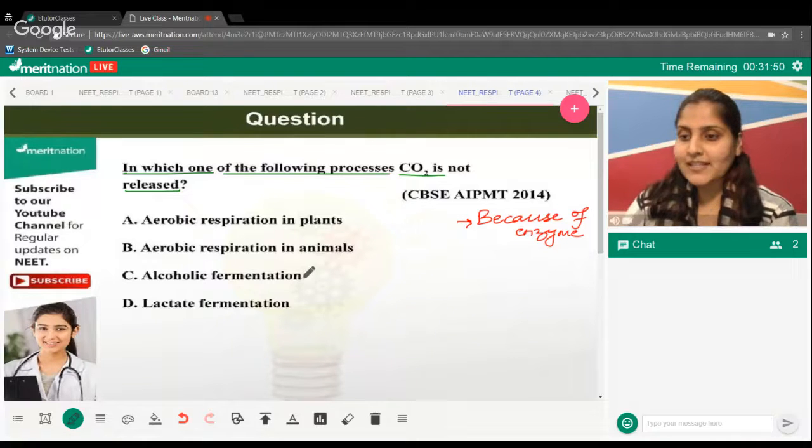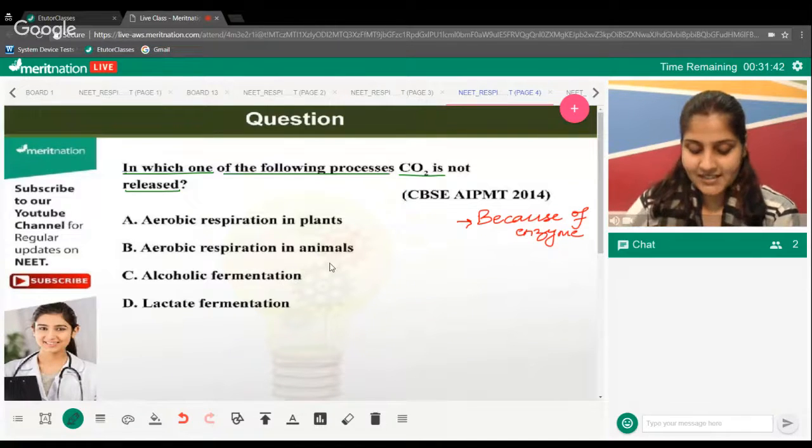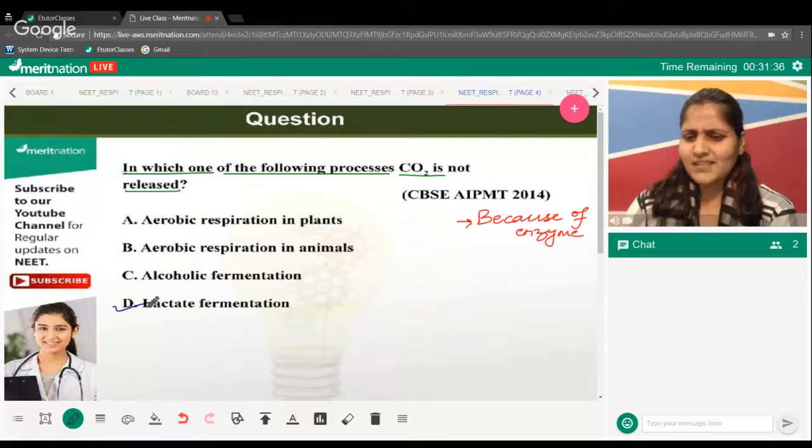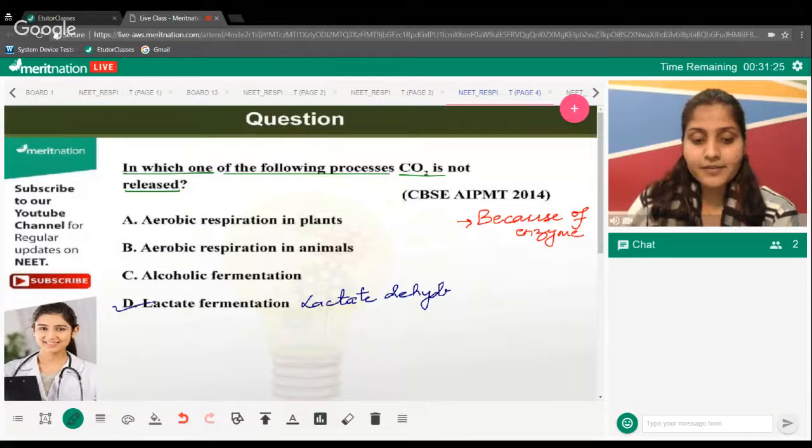Okay, so I can see people trying to answer. You have a few more seconds to go. Let's see what comes up. Okay, your time is up, guys. That's good. And yes, you all are correct. Lactate fermentation does not give out carbon dioxide. Why? Because of this enzyme. This enzyme does not do the decarboxylation. Lactate dehydrogenase doesn't perform the process of decarboxylation, so carbon dioxide is not released.